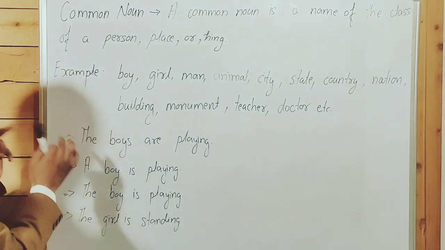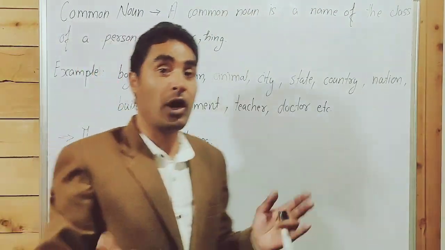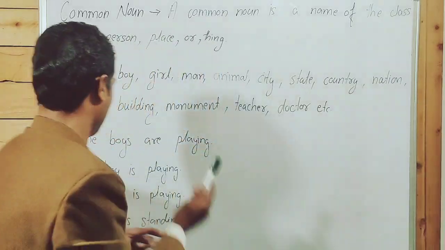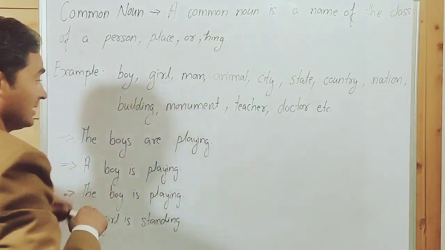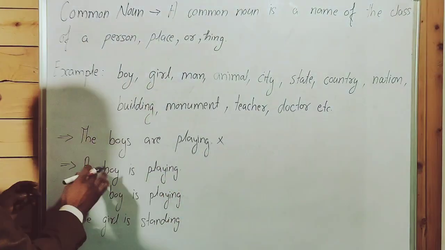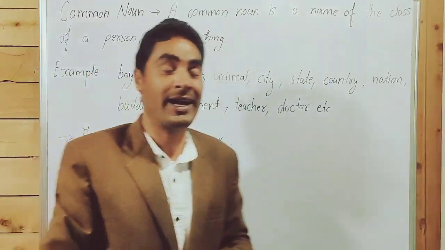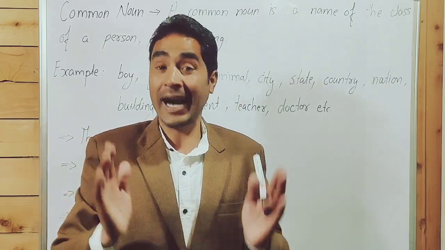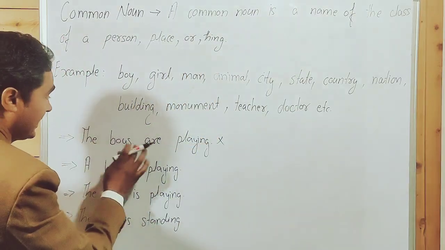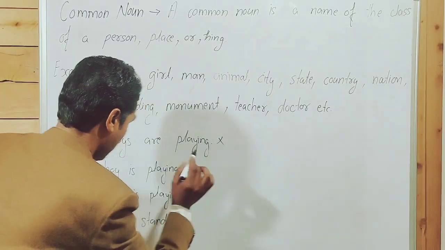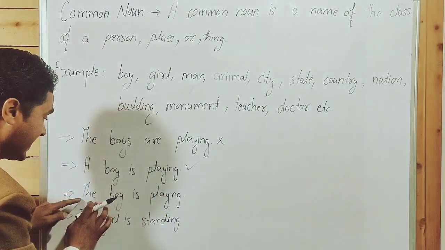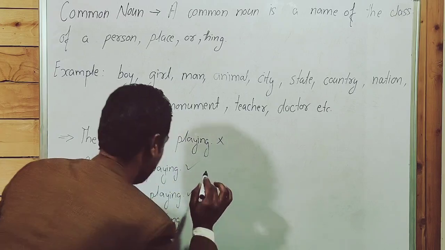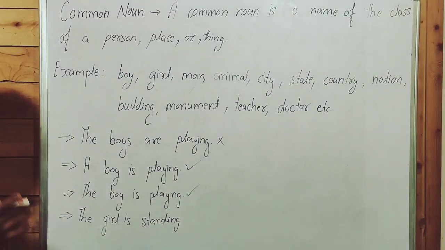Nation, for example, guys, point to be noted: a common noun always takes article. The boys are playing. It's incorrect. I'm not talking about plural. In 99.99% cases, plural common nouns don't take article. So here it's an incorrect sentence. A boy is playing, correct sentence. The boy is playing, it's also a correct sentence.